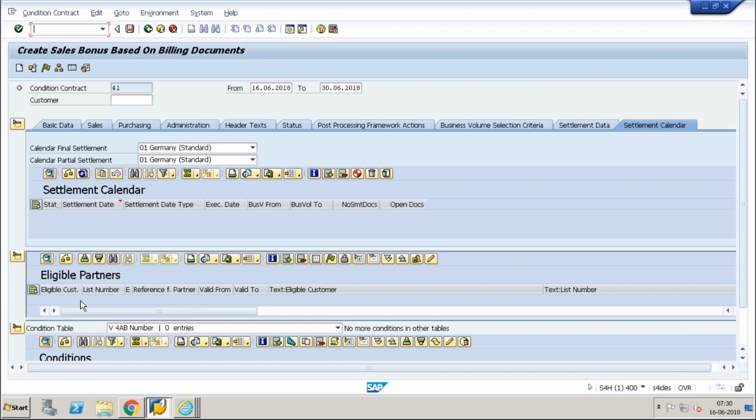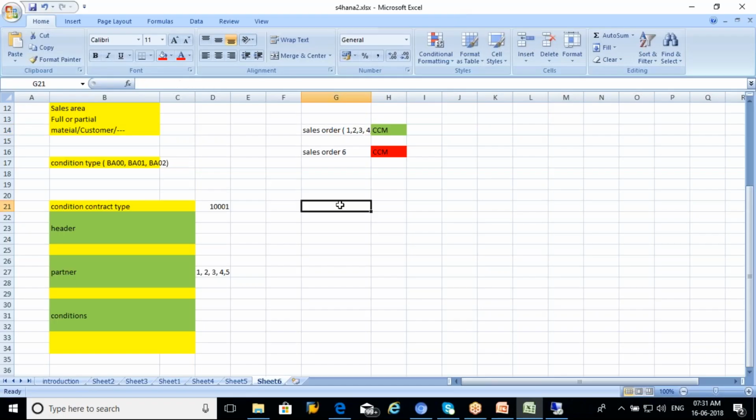If I want a separate final settlement for one of the customers, say I have entered customers 1, 2, 3, 4, 5 as the eligible partners. For this partner I want a partial settlement, but for all the others I have a full settlement. So what you can do is activate a partial settlement for this condition contract level, and you can activate a full settlement.